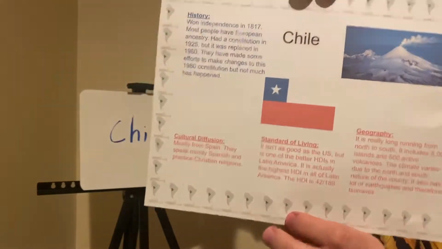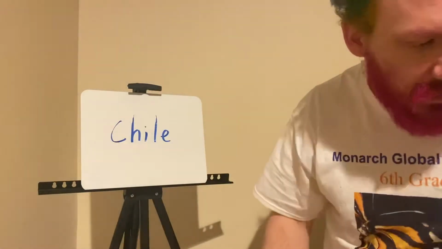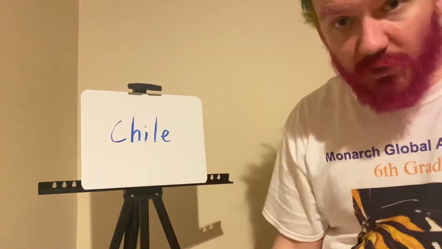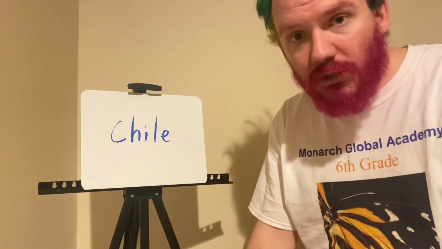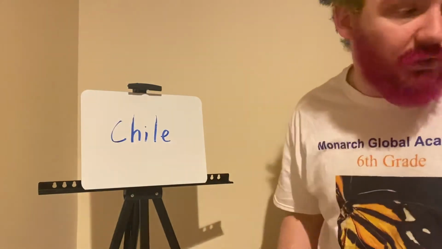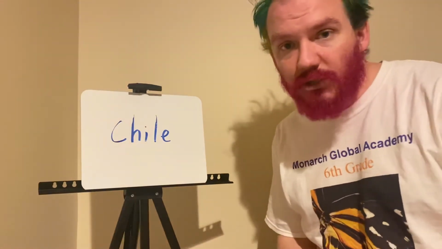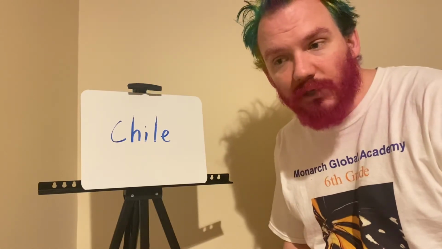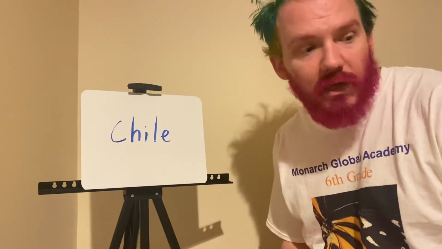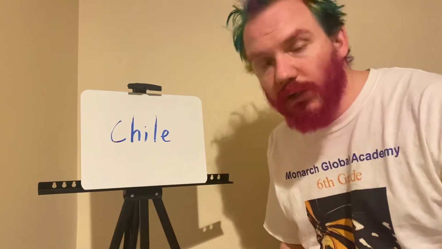So I made this in a Google drawing. You can honestly get out a blank piece of paper, write your one-pager all on that, take a picture of it, and submit it in Google Classroom. It does not need to be a Google drawing. That's the tool I used, and that's what you need to do to make your one-pager on Chile, or you can just fill in all the research questions. The one-pager is a little bit easier because you don't have to do as much research, and you just get to creatively present it according to the rubric.